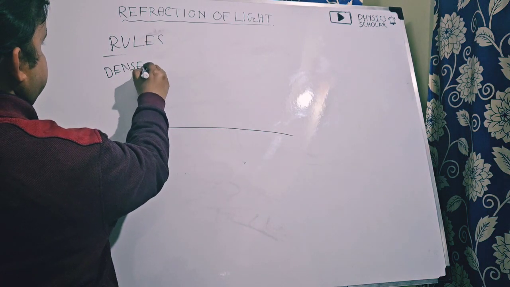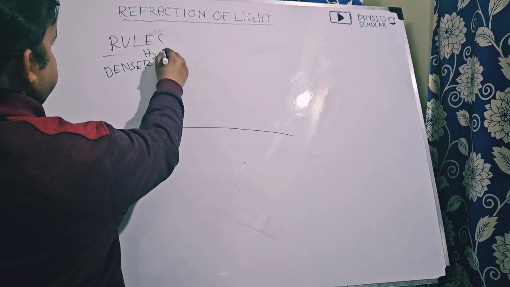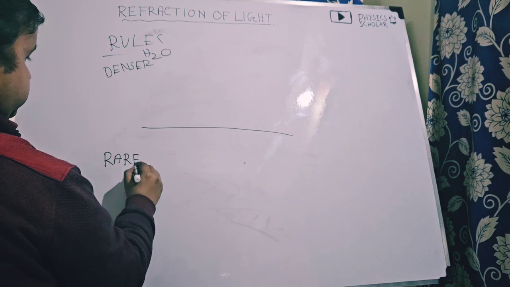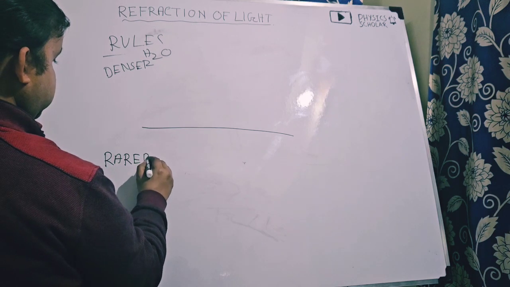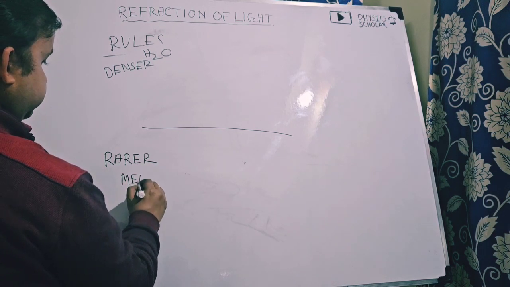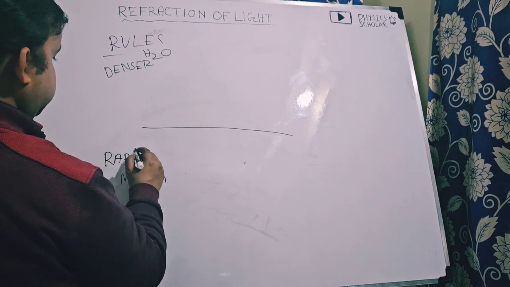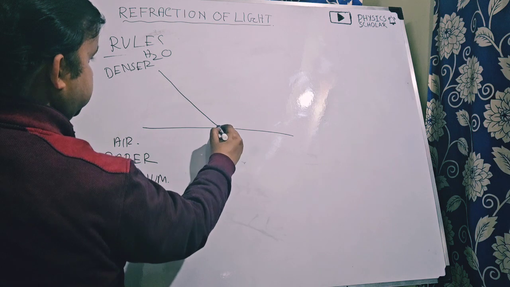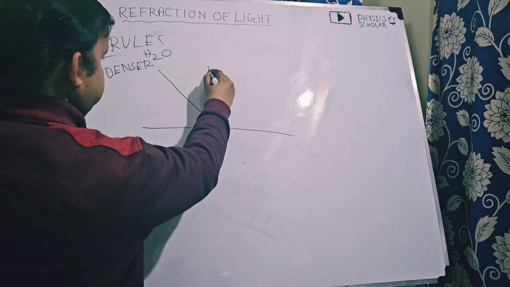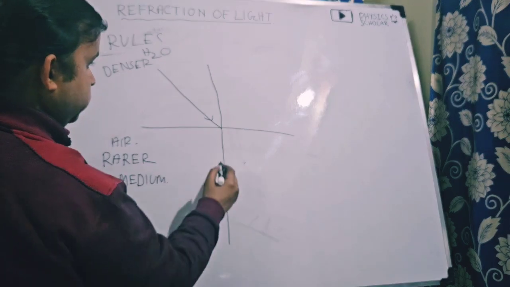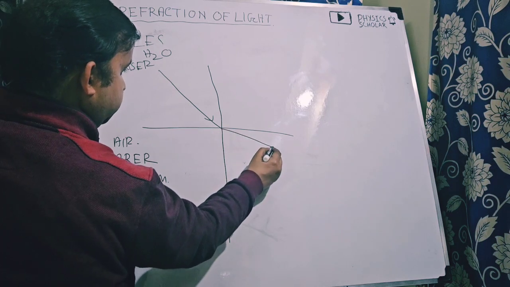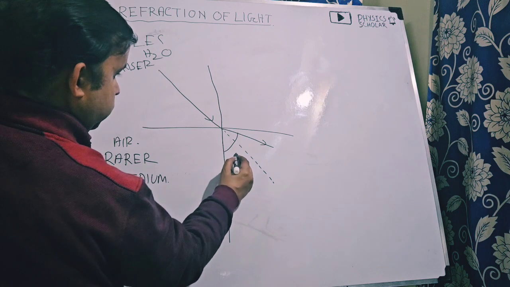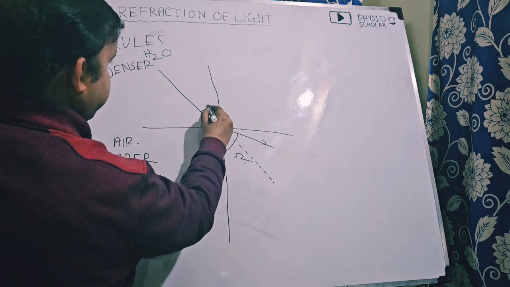It is denser medium. Suppose it is water, and this is rarer medium. Suppose it is air. The light is coming from water medium, that means denser medium. This is the perpendicular drawn. So it will move away from the perpendicular. So it is now R and it is now I.